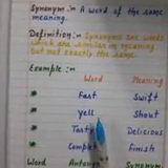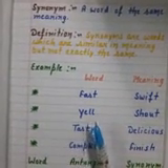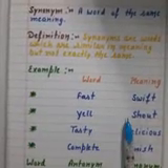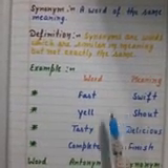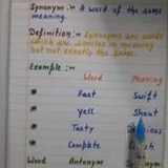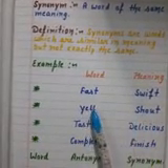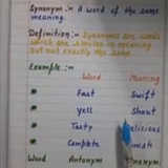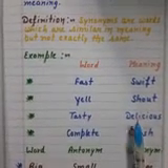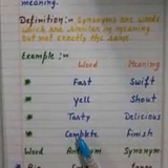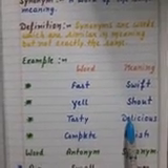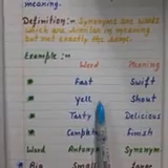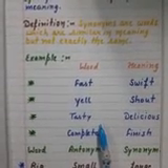Yell means scream, and the synonym of yell would be shout. Shout and yell both have the same meaning. Tasty, delicious, complete, finish. So these words have the same meaning as these words.